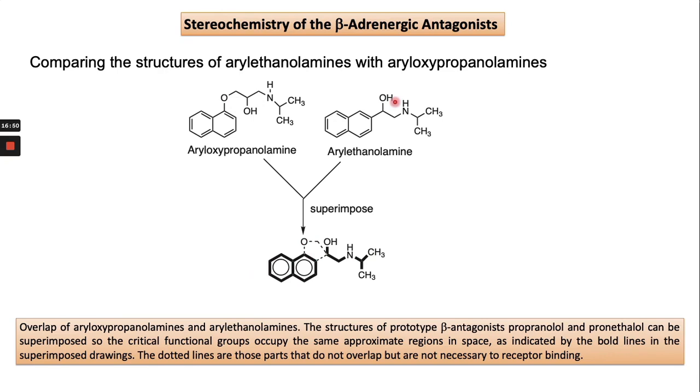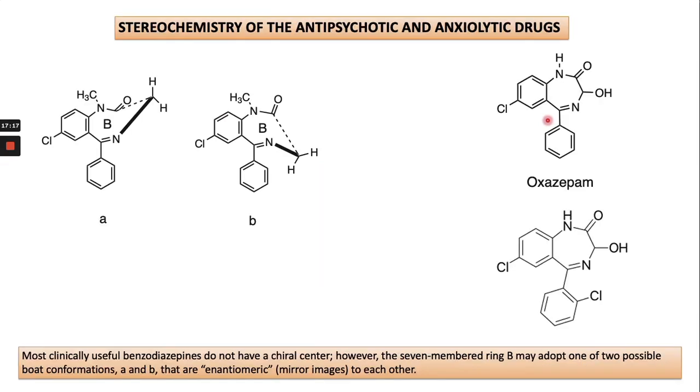The dotted part does not overlap because it is not necessary for receptor binding. So both molecules have the same activity, but different functional roles.